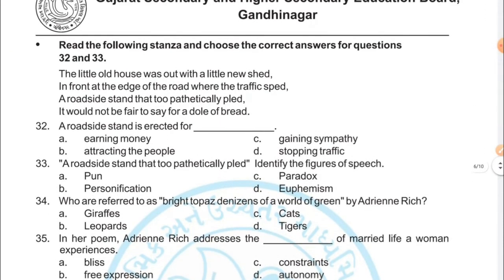Dear students, one more time, read the following stanza and choose the correct answer for questions 32 to 33. So here you have 2 questions from the poetry.